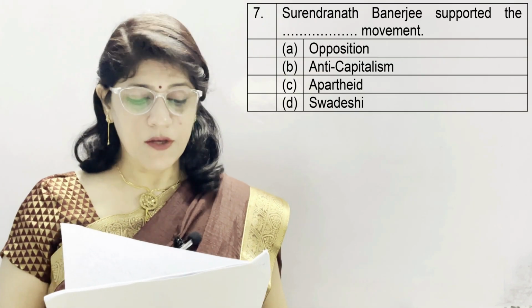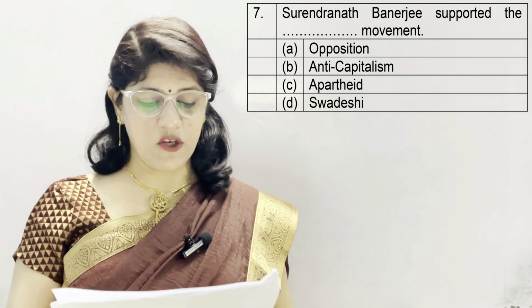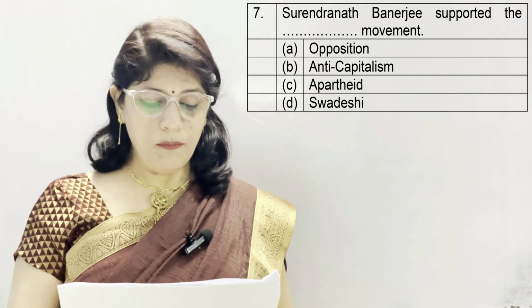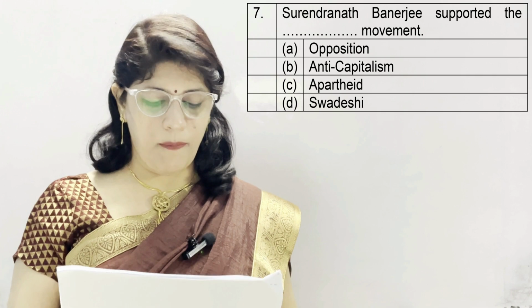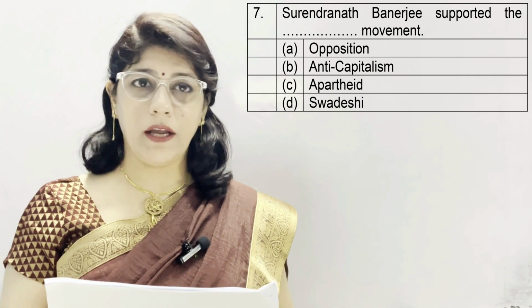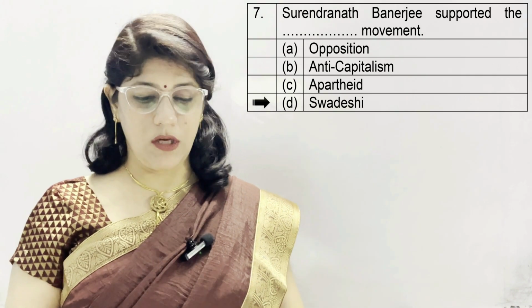Question number 7. Surendranath Banerjee supported the dash movement. A. Opposition, B. Anti-capitalism, C. Apartheid, D. Swadeshi. And the correct option is D, which is Swadeshi.